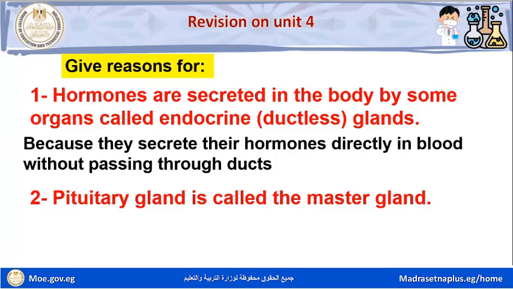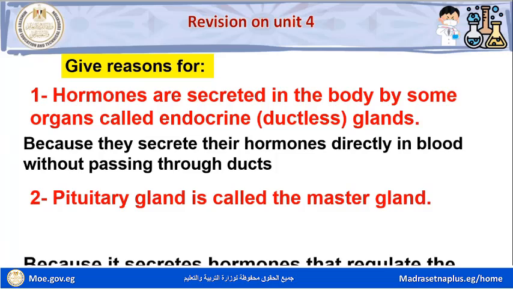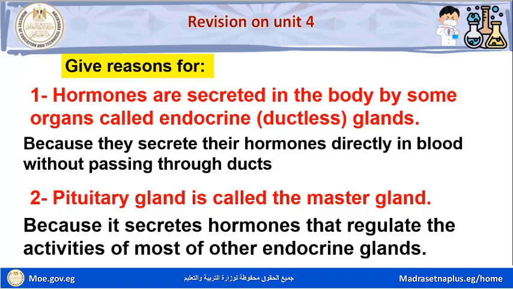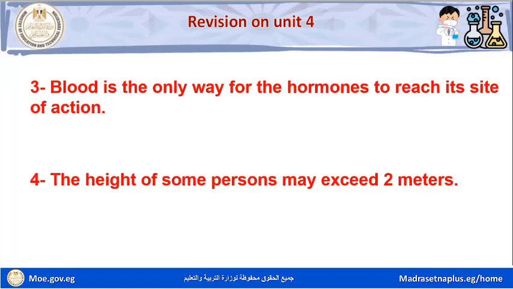Question number 2. The pituitary gland is called the master gland because it secretes hormones that regulate the activities of most of the other endocrine glands. Question number 3.